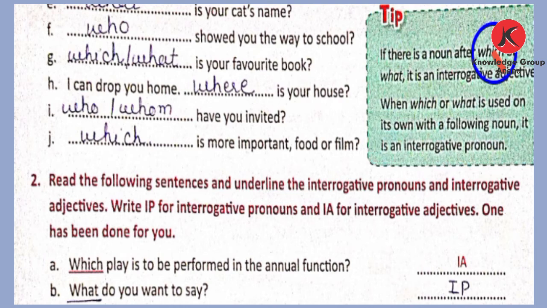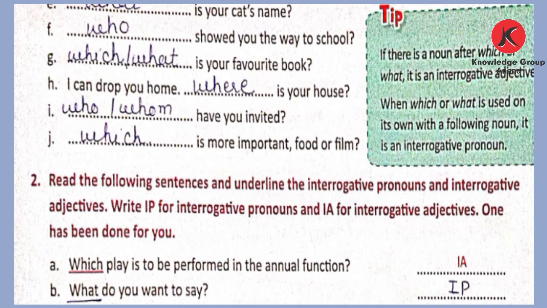So it is interrogative pronoun. Which students cannot sing our national anthem correctly? So now this which. See, dear students, this which is an interrogative adjective. But what does it qualify? Noun. Which noun? Student. So it is interrogative adjective.